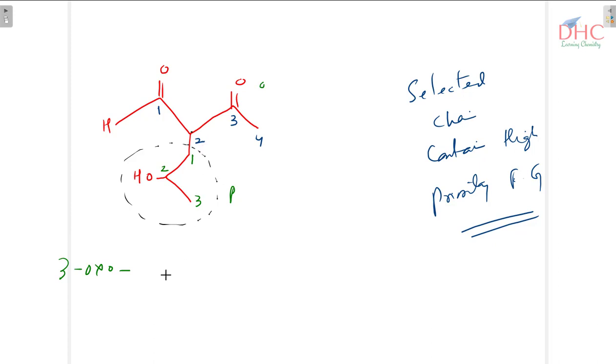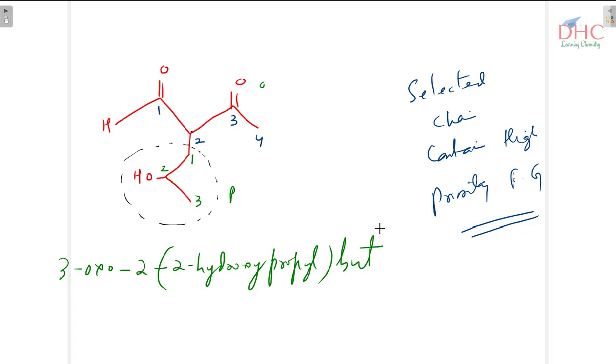Then you have 2 over here. Then its own name, 2 hydroxy propyl. Its own number is 2, it is here. Then you have the word root but, then an, then you have 1 al. So this is how you can name these compounds.